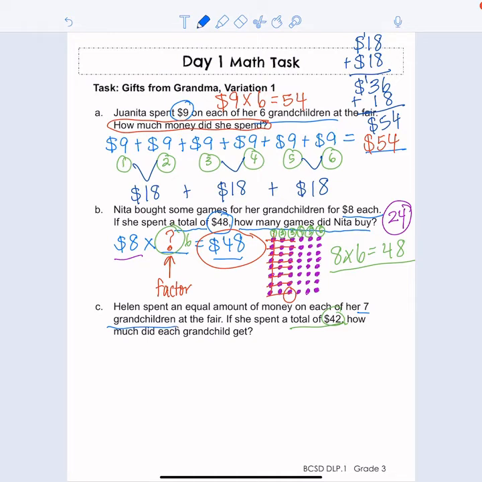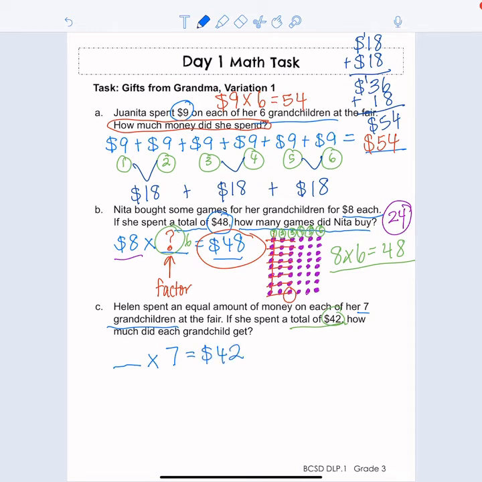So the one difference with this is we're not given the amount of money, but we know how many grandchildren that she spent money on. So we've got another missing factor question, and this time it's going to be the amount of money times 7 equals our total.